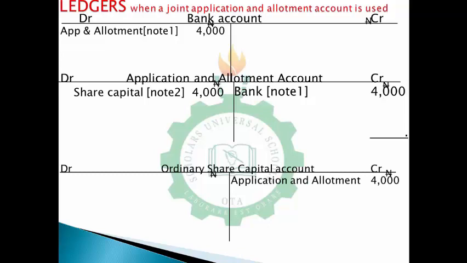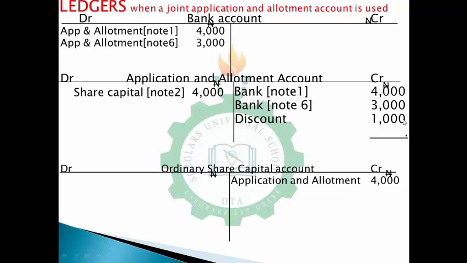So to move to allotment, you debit your bank account with 3,000, because that's the exact amount you are receiving, and you credit your allotment with 3,000. Don't forget that this is a joint application and allotment account. Instead of 4,000, the balance of 1,000 naira is a discount. So you have to credit 1,000 discount here on the allotment account. Then your corresponding debit would go to your share discount.